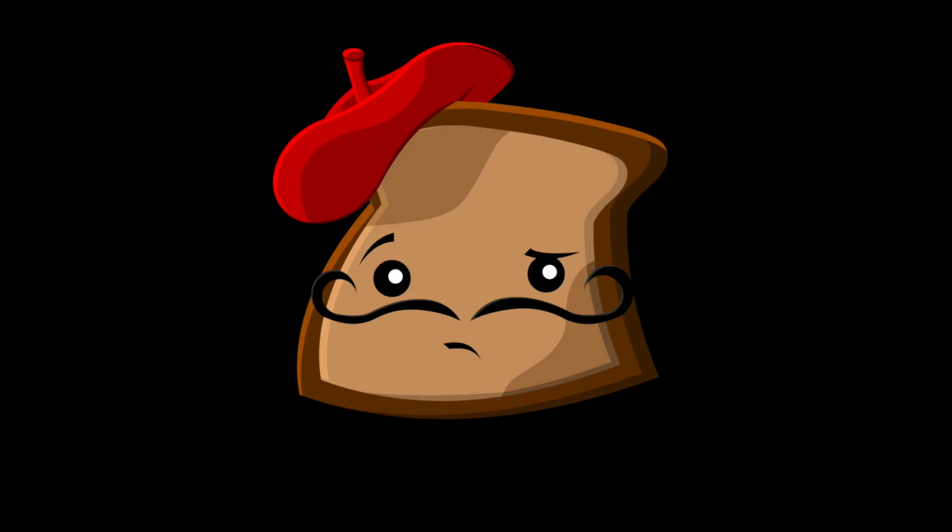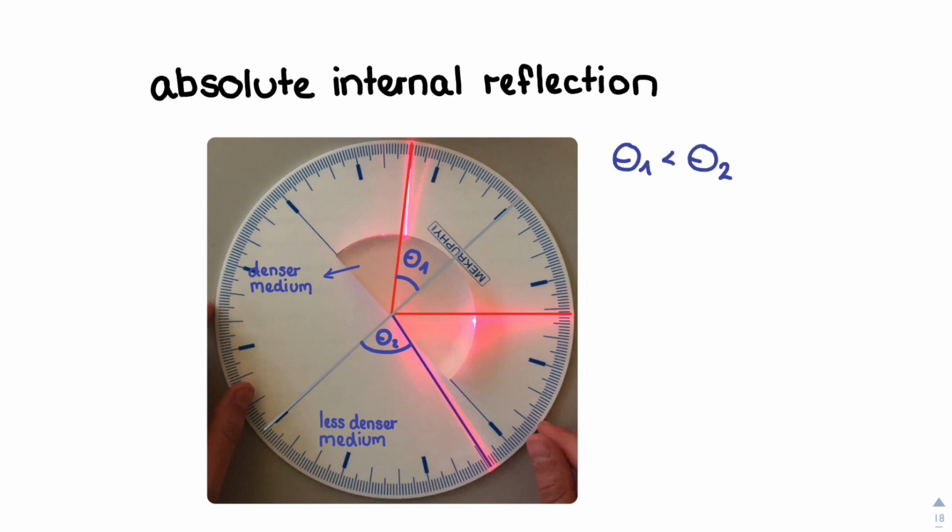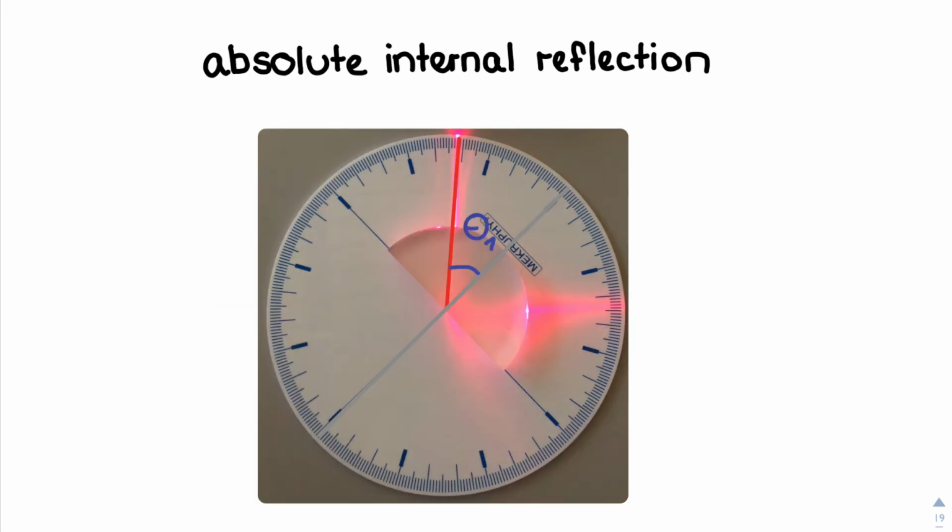Even though refraction isn't part of that incredibly difficult French grammar we have to deal with in school, it has an exception, which is called the absolute or total internal reflection. If light is coming from an optically denser medium, like n1, and hits an optically thinner medium, like n2, the angle of refraction will be bigger than the angle of incidence. If we increase the angle of incidence so that the angle of refraction approaches 90 degrees, we will notice that we won't reach 90 degrees. There will be an angle of incidence at which the refracted light beam just will disappear, and this angle is called the critical angle of absolute internal reflection.